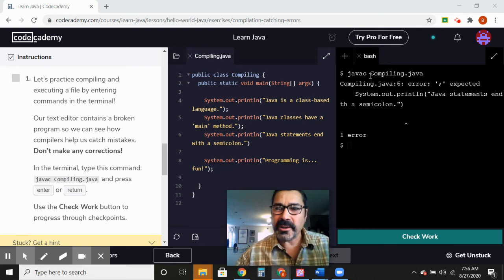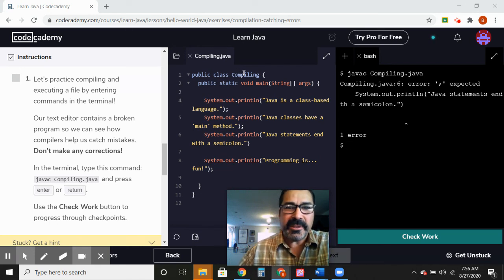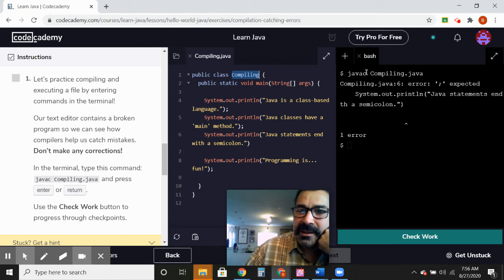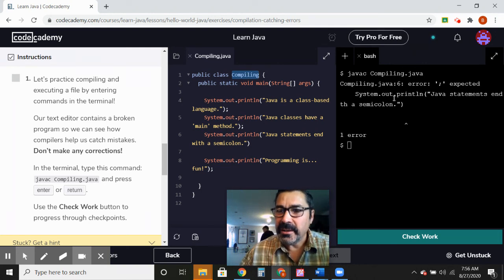But anyway, what we're trying to do is we basically made this robot called compiling.java, and we're just trying to run it. And so when we try to say, hey, do everything that this robot knows how to do, named compiling, you get this error. So I typed in javac compiling.java, and so we're basically asking it, hey, I want to run this robot called compiling. And so you get this weird error message. The System.out.println Java statement needs a semicolon, basically.